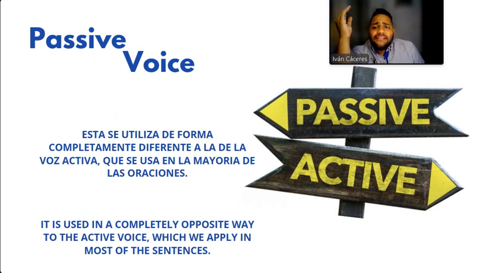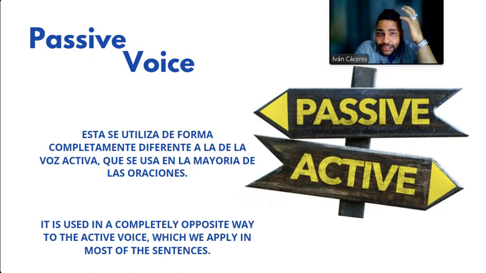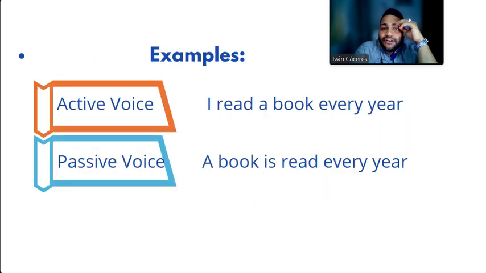It says also it is used in a completely different way from the active voice, because active voice is what we use in most sentences. Most of the sentences should have this structure, which is subject, verb, and complement. In passive voice, we also have a subject and a verb, but the subject normally is not the person who does the action, but the person who receives the action. So we don't have the real subject in passive voice, because the real subject normally is eliminated from the sentence because we don't know who it is. Okay, so we're going to check some examples.